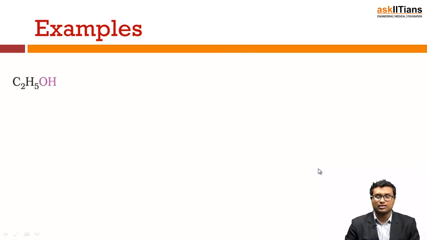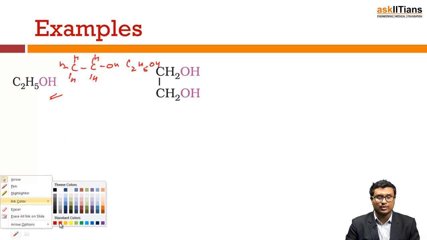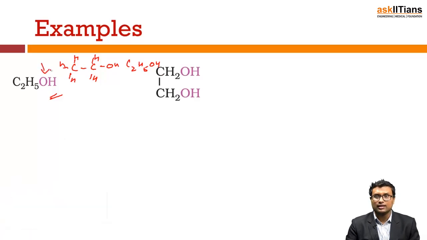So, C2H5OH is nothing but ethyl alcohol, and it is also a primary alcohol since it is OH attached to C2H5, with hydrogens on the remaining positions. So, this is ethyl alcohol, which is a primary alcohol. Here you have one alcoholic group, and here you have two alcoholic groups.